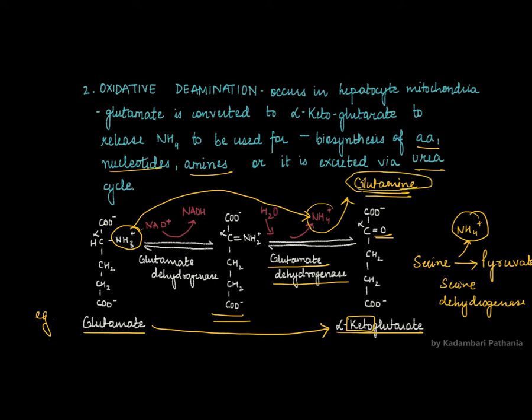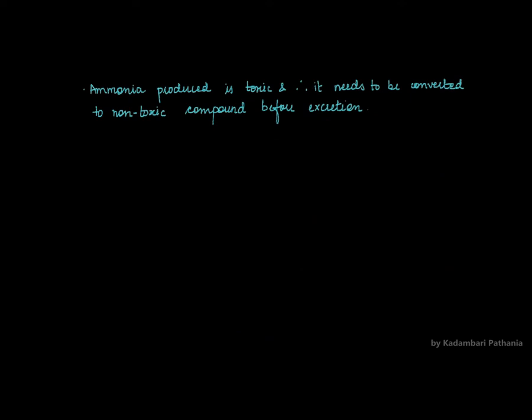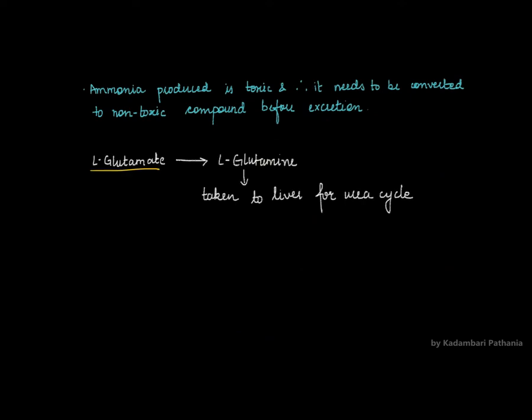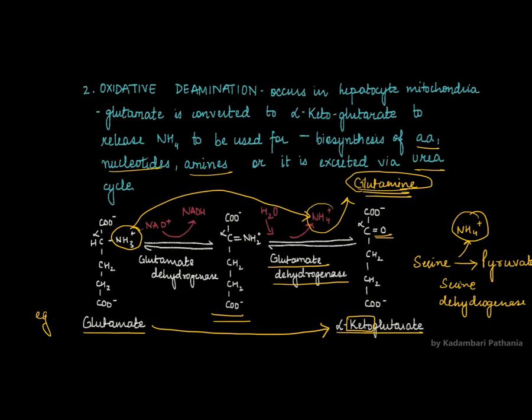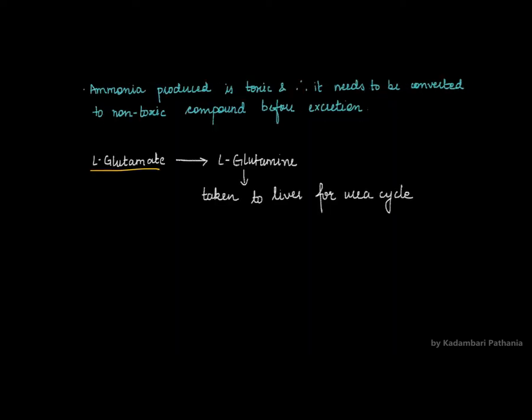An example we are taking of glutamine. So this glutamate which was present here, अगर यहाँ पे हमारे पास अमोनियम एक्स्ट्रा है, अमोनियम आयन की ज़रूरत नहीं है, this glutamate will be converted into glutamine. ठीक है, now this glutamine will be the transporter of the amino group, and it will be taken to liver via the blood vessels for urea cycle.